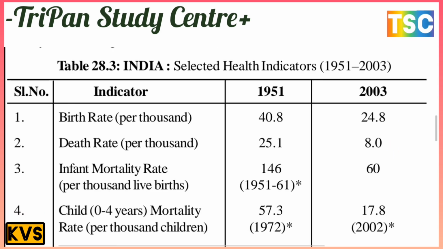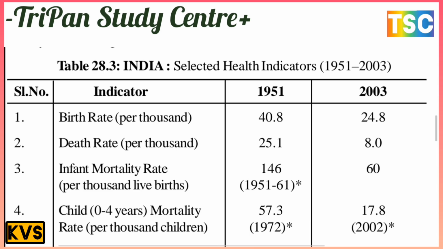Here, in the table, there is the most important point. India: selected health indicators, 1951 to 2003. Here are the indicators for 1951 and 2003. The birth rate per thousand was 40.8 in 1951, and in 2003 it is only 24.8.